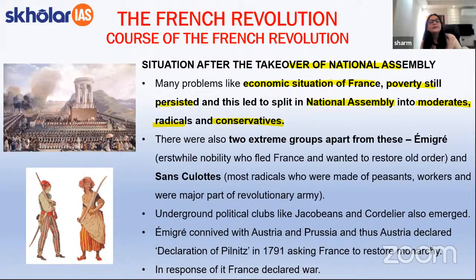Apart from this, students, there was another phenomenon happening at this particular point of time, which included the rise of 2 extreme groups apart from these moderates, radicals and conservatives of the National Assembly, and these were known as the emigres and the sans-culottes. All right. Now, who were the emigres, students? The emigres were the erstwhile nobility or the second estate who had fled France and wanted to restore the old